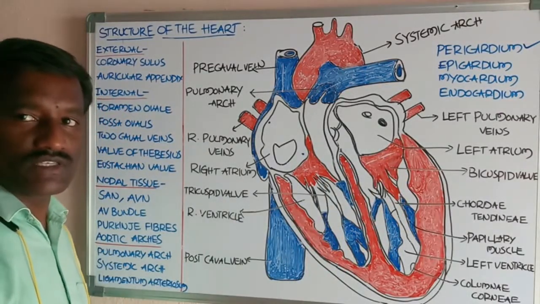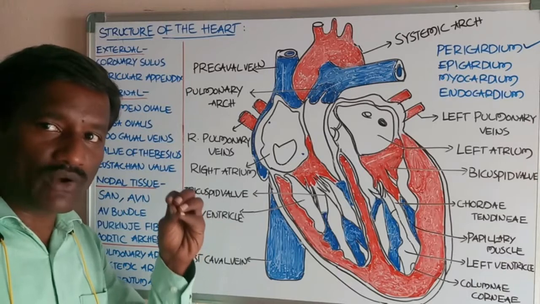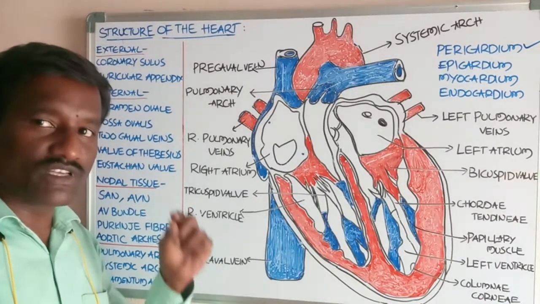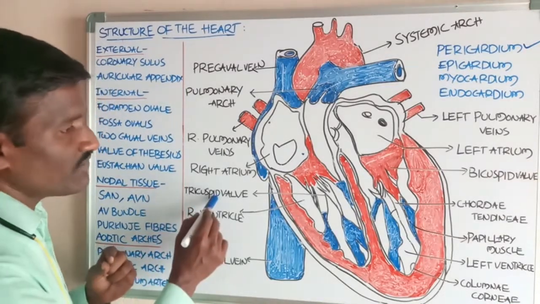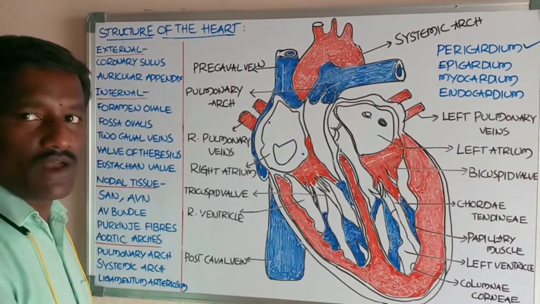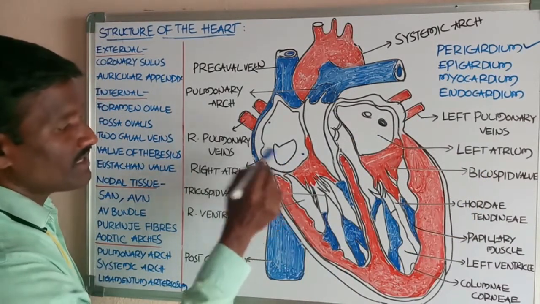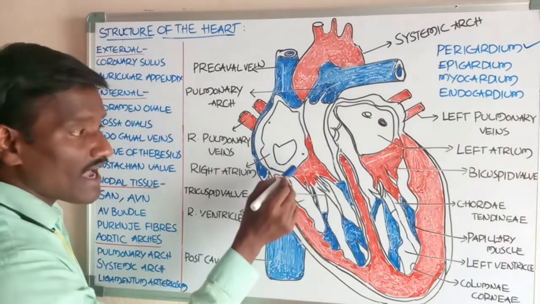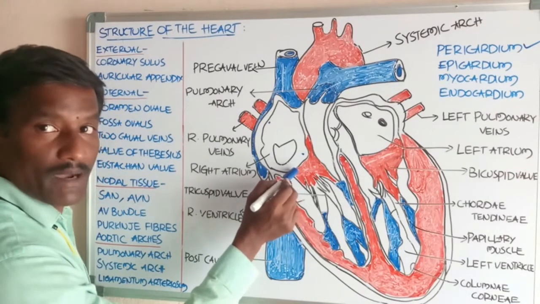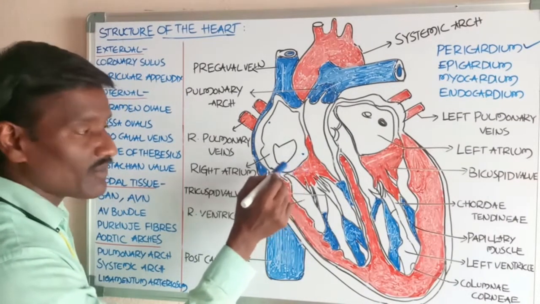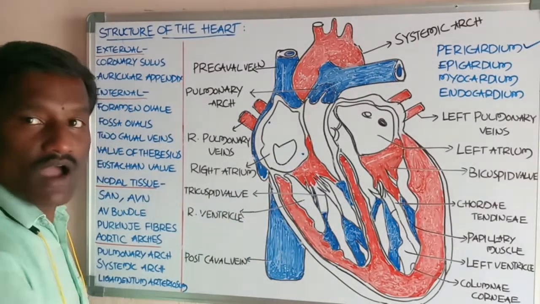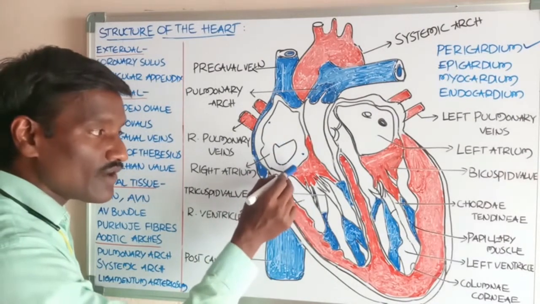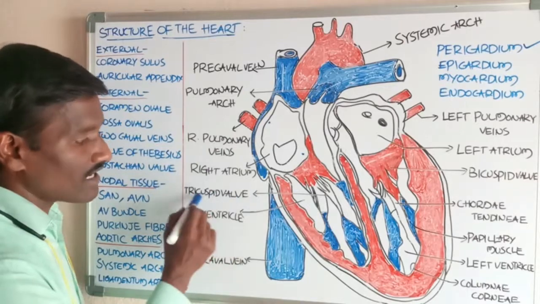Okay, students, both of the atrioventricular septums have two different types of valves. These valves are the tricuspid valve and the bicuspid valve. At that time, the right atrium opens into the right ventricle with the help of an aperture called the right atrioventricular aperture. The right atrioventricular aperture consists of the tricuspid valve.